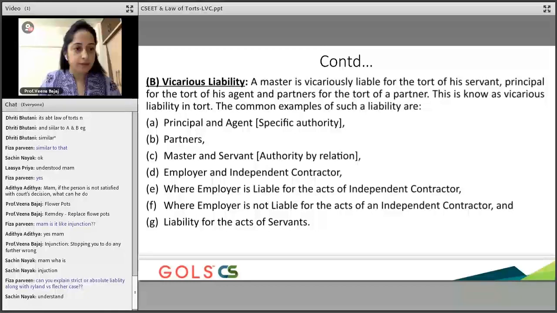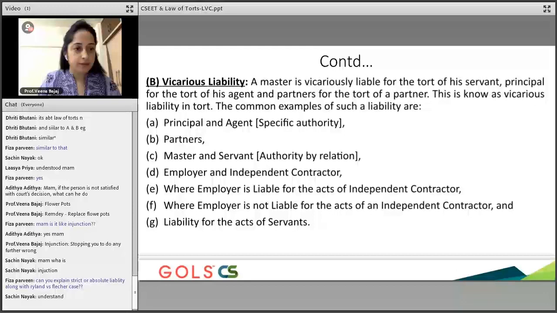As I gave you an example, if two flower pots have been broken, then those two flower pots have to be replaced. Each case law will establish the same principle, that for a certain wrong you have to replace the same wrong. That is where you apply the principle of strict or absolute liability, which means if a certain wrong has happened, the defendant has to make good to the plaintiff to that same extent.